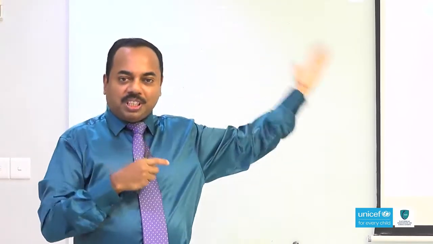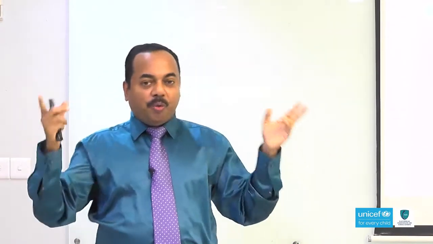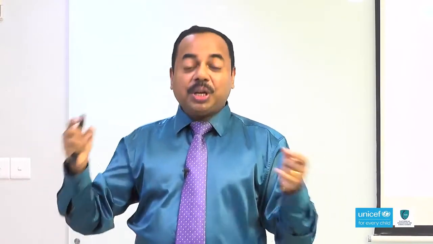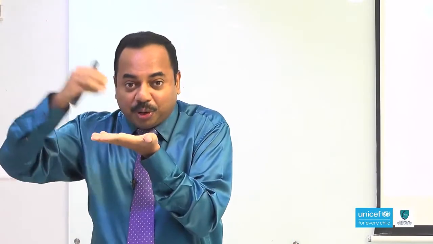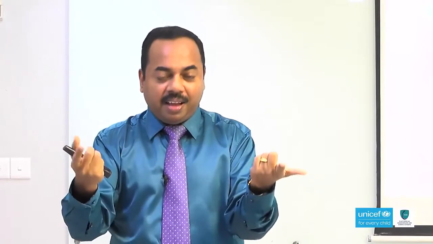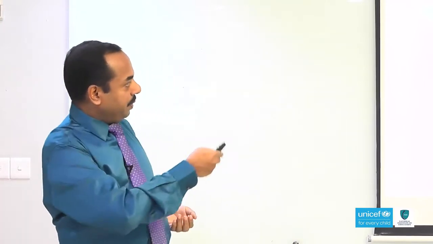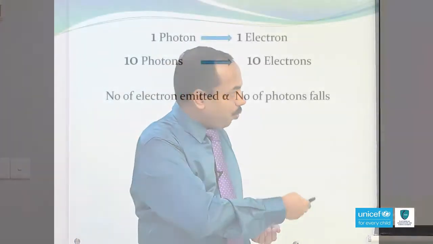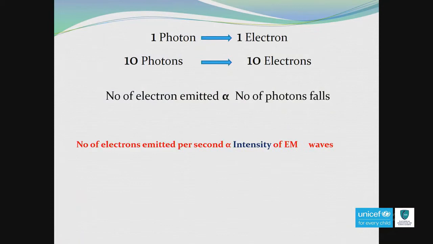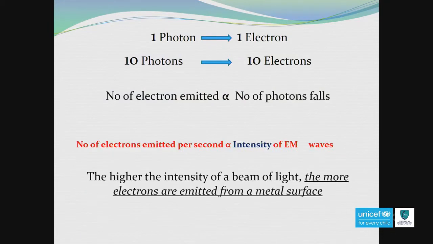So from this concept you are getting a very important result, that the number of electrons emitted from the metal surface per second is directly proportional to the intensity of the electromagnetic wave. So this result is very important. Of course, the higher the intensity of the beam of light, the more electrons are emitted from the metal surface.